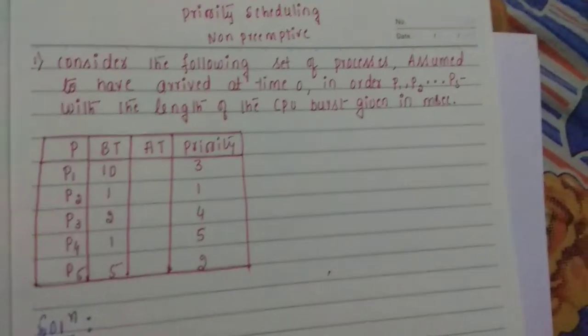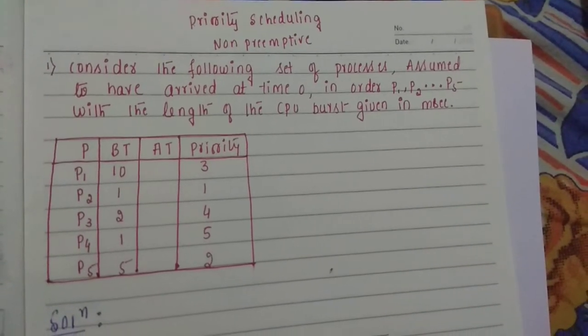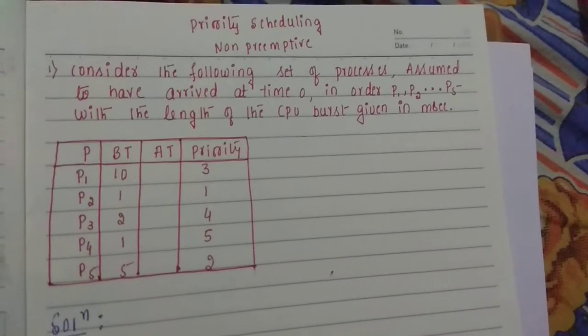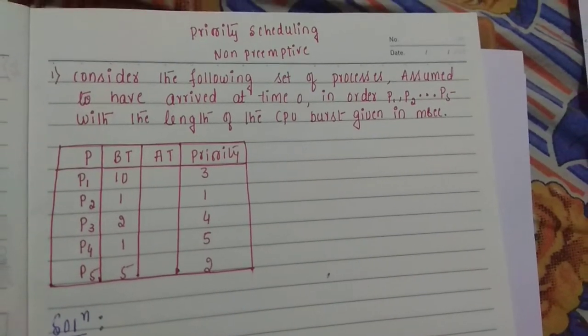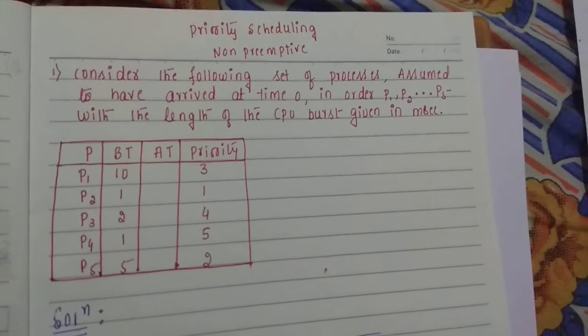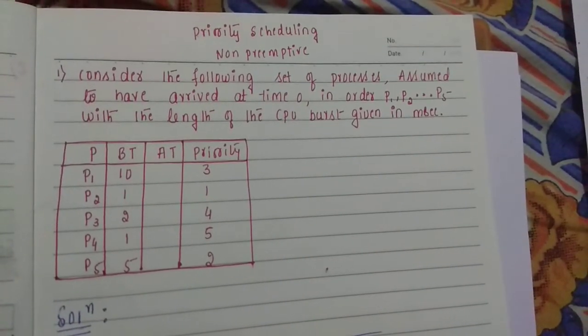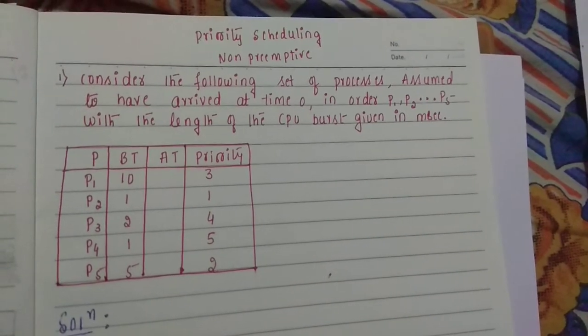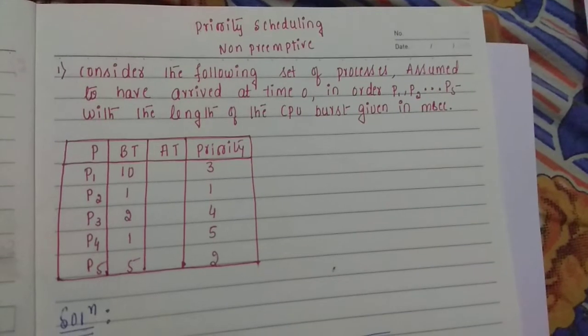Next type of algorithm is priority scheduling. Here in priority scheduling, we have got two types again. We can do the non-preemptive as well as the preemptive scheduling. As we have done in SJF, it can be done in a preemptive as well as non-preemptive way. And priority also can be done in a non-preemptive and preemptive way. Okay, so let us see the first problem in the priority scheduling.